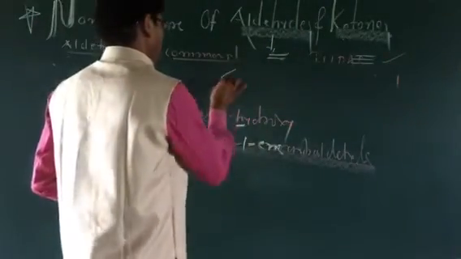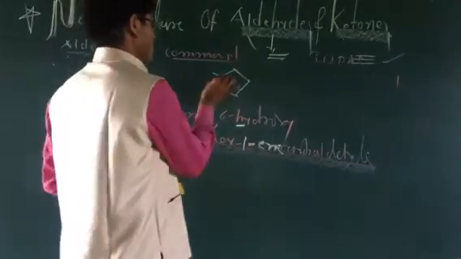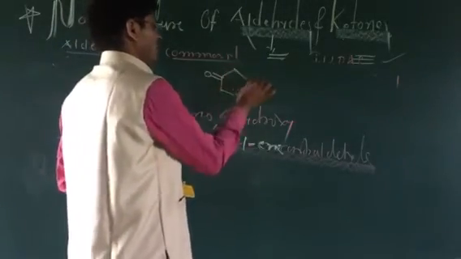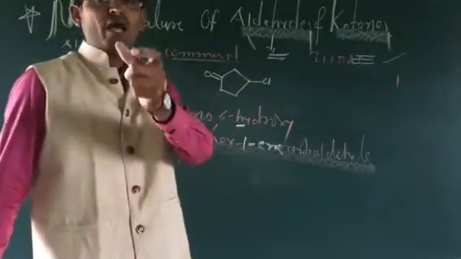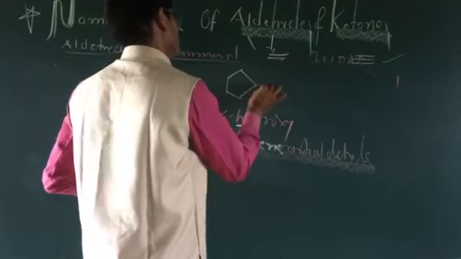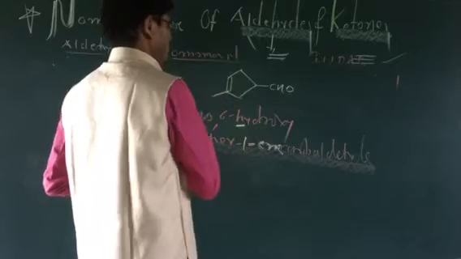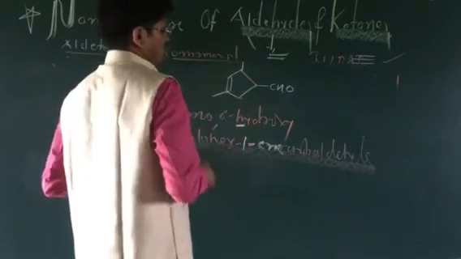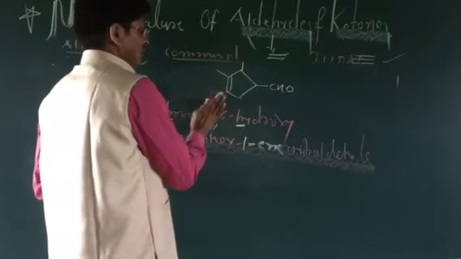If you have another type of compound, this is cyclopentane with a double bond, and you can take the CHO group, the aldehyde group, here. This is the cyclopentane, the CHO group is here, the double bond is here, and a methyl group is here and another methyl group here. So again, you can take this type of compound as another example.